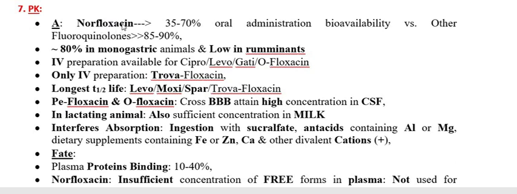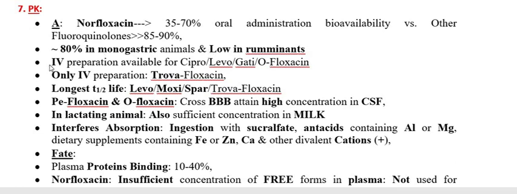Therefore it is only used for GI tract infection. The absorption of this group in monogastric animals by the oral route is about 80%. However, the oral absorption in ruminants is lower than in monogastric animals.